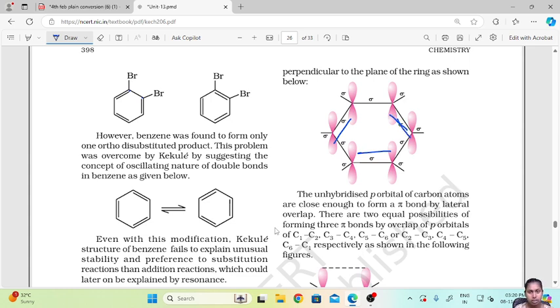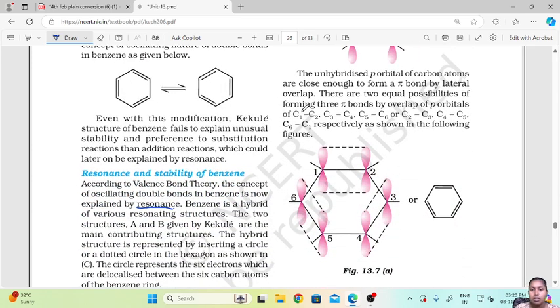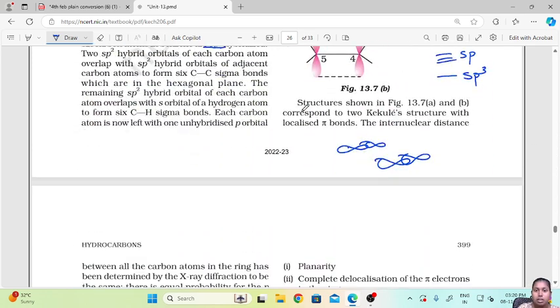You can get 3 double bonds and 3 single bonds. Now, the structure shown corresponds to the Kekulé structure with localized pi bonds.